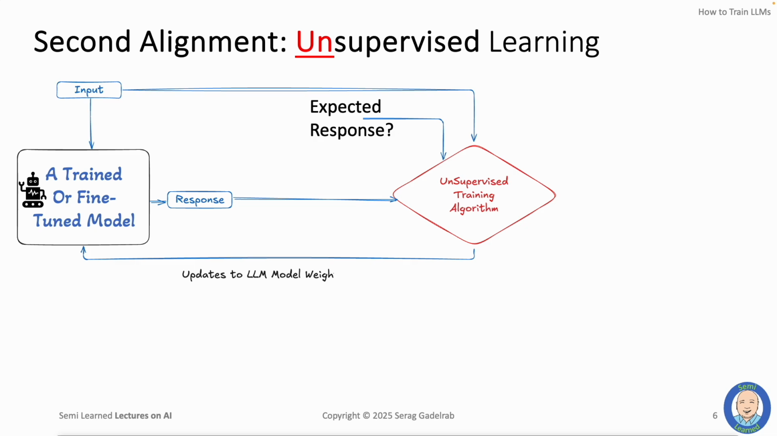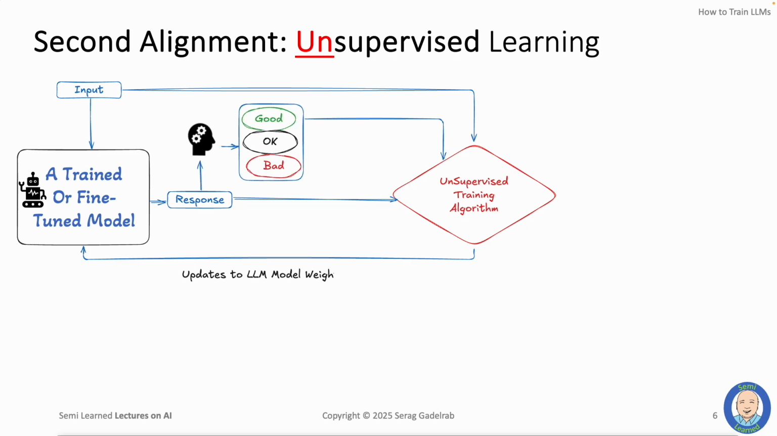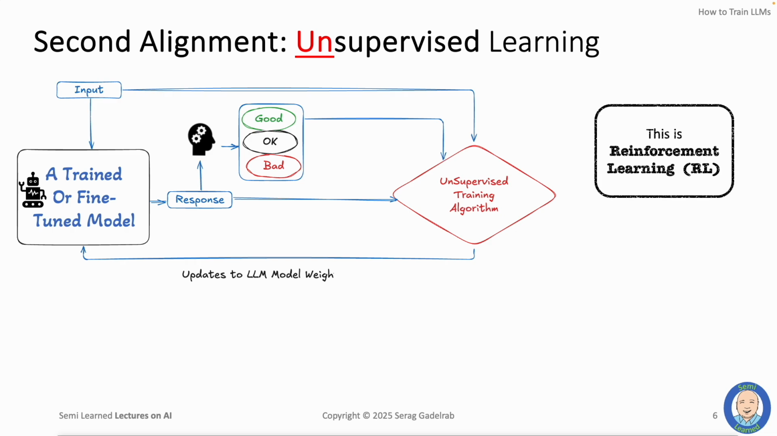Instead of an expected exact response, we give it a general score that reflects the quality of the response. For example, we can get some humans to read the responses, grade them as good, bad, or okay, and then give these grades to the unsupervised learning method. This unsupervised learning method that we just described is known as reinforcement learning, or RL for short, and is used to align all LLMs to human expectations.